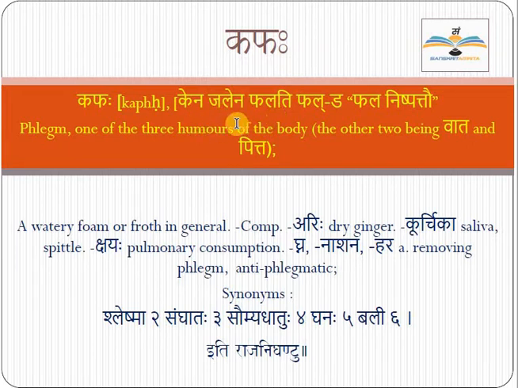Now I want to ask you something, student. In jalena, jala is the root word. In kena, what is the root word? Come. Ka. Right, ka means water. And phalati means increased, developed. In this verb form, what is the first letter? Aparna, am I audible to you?